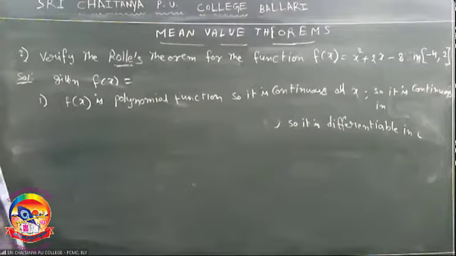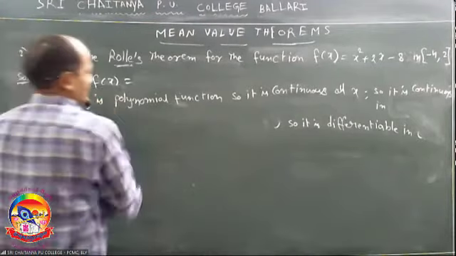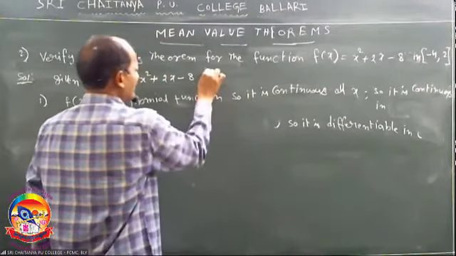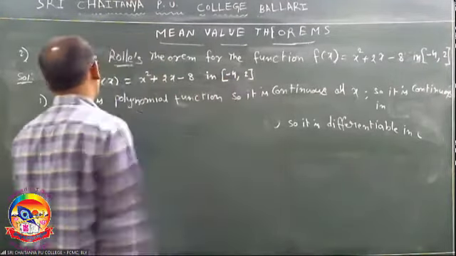Okay? Listen. First, given function f of x is equal to x square plus 2x minus 8 in given interval minus 4 comma 2. First condition same as before. Why? Because it is a polynomial function. x, x square, x square minus 1, x square plus 5, x plus 5, all are polynomial functions.